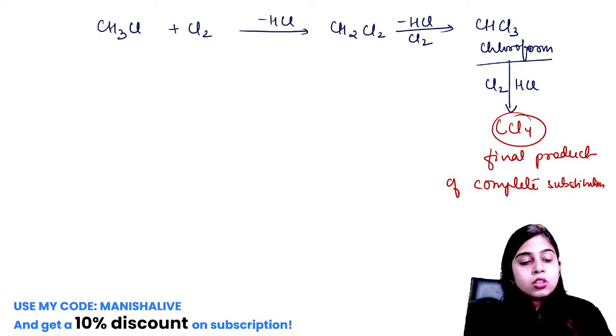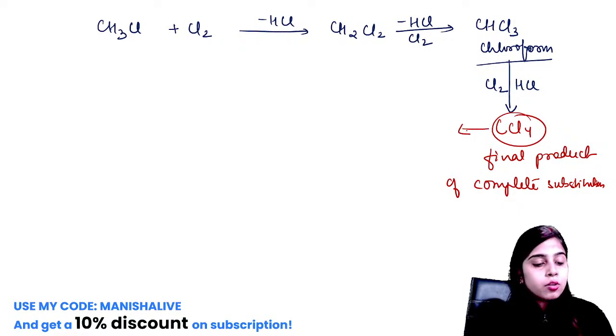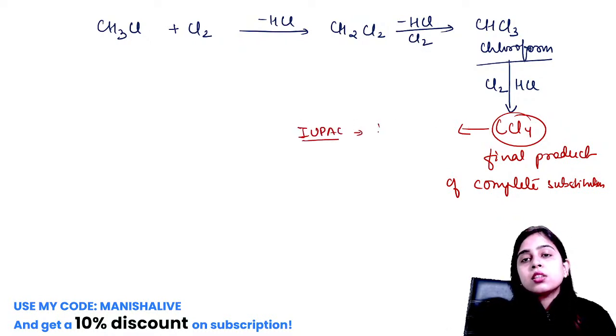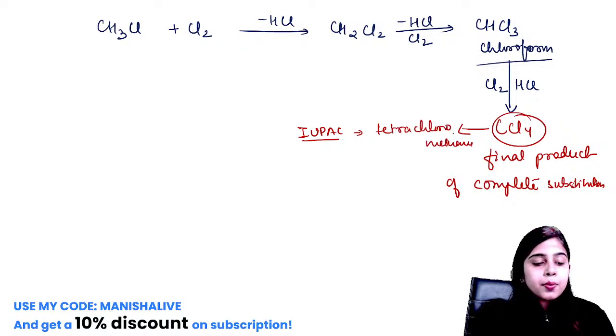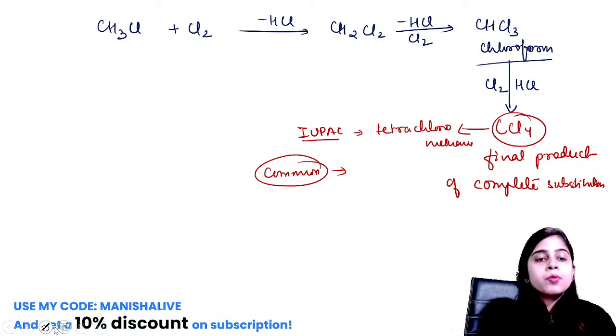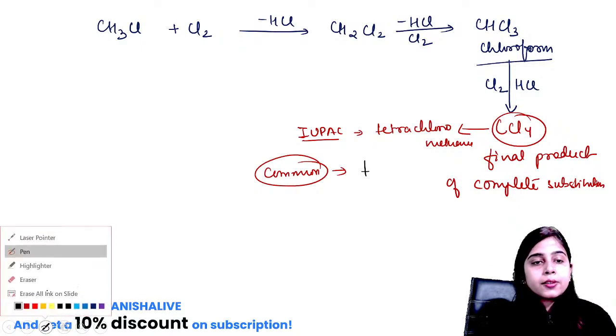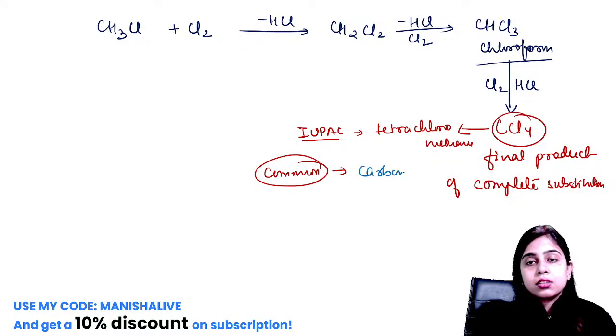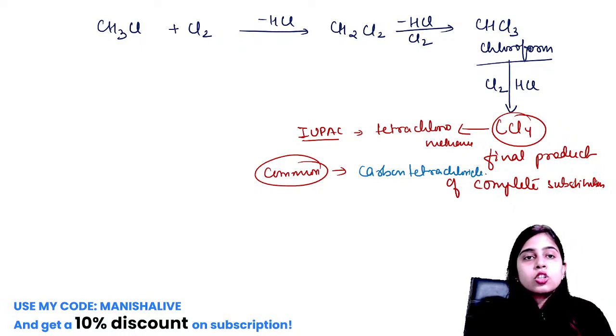Yes. So this is your tetrachloromethane. If you talk about the IUPAC name of this compound, it is tetrachloromethane. Every compound has a common name, but some have common names more popular than the IUPAC name. So the common name is carbon tetrachloride. Clear? So this is all about the properties of alkanes.